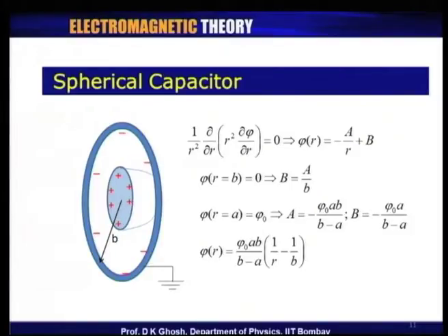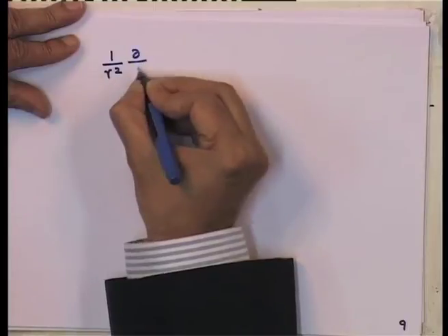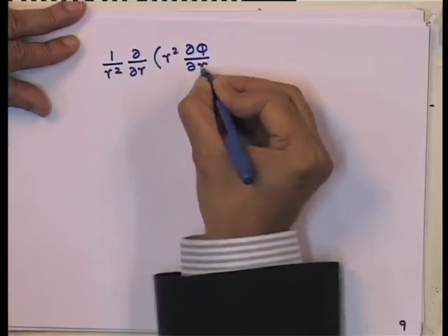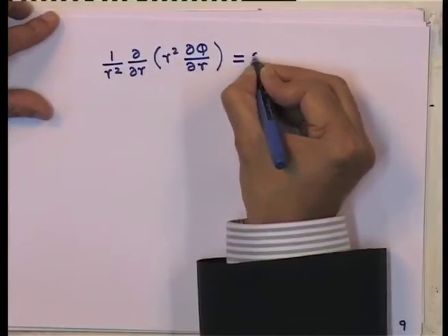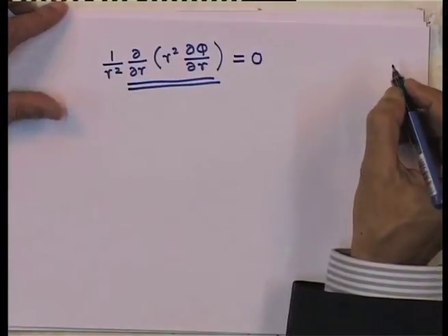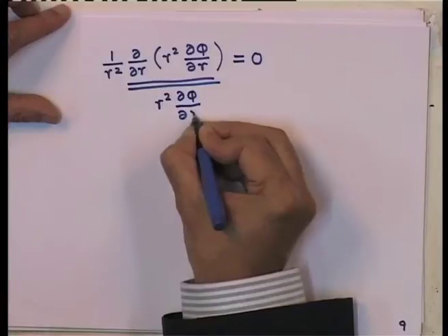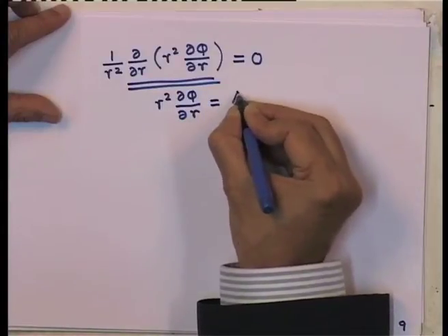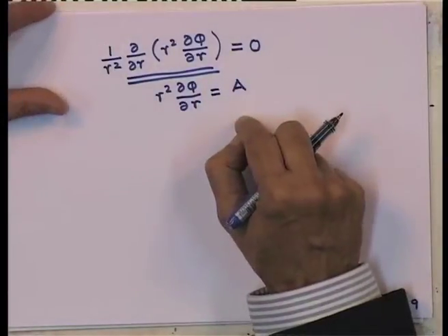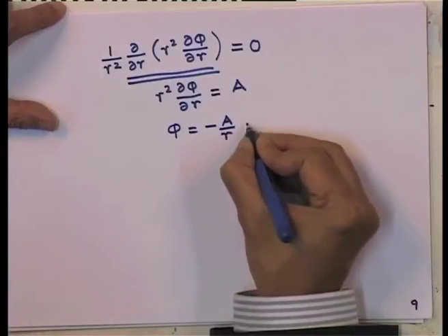So, I get my del square operator, as we had given an expression earlier, as 1 over r square d by dr of r square d phi by dr. This is equal to 0. Now, which immediately means that d by dr of r square d phi by dr is 0. So, r square d phi by dr is a constant, which let us call a. So, d phi by dr is a by r square, which gives me that phi is minus a by r plus a constant b.